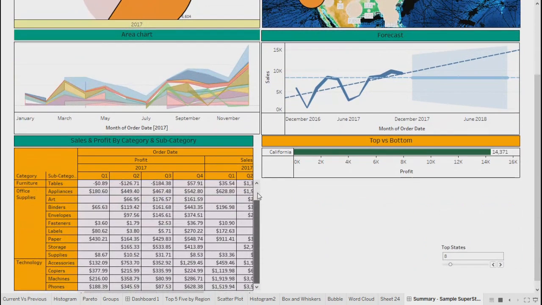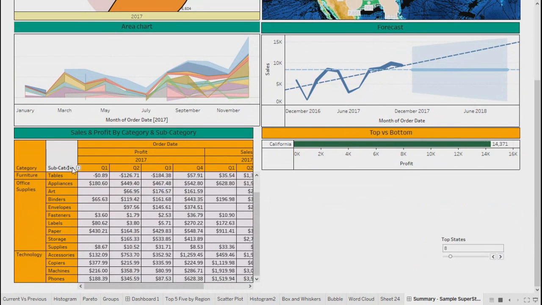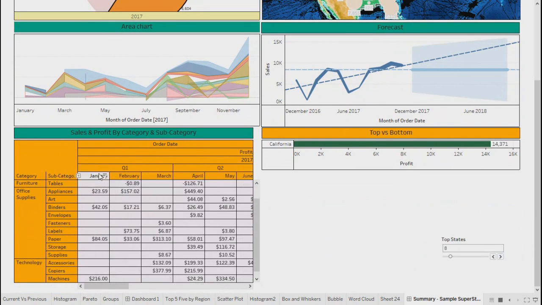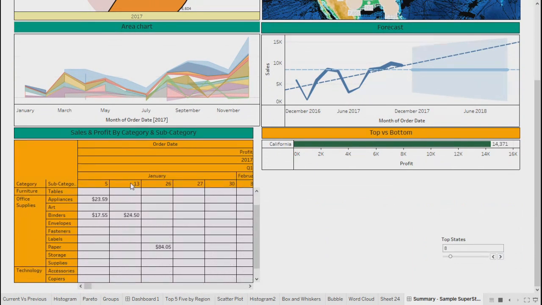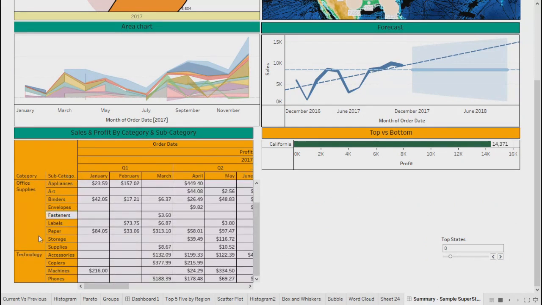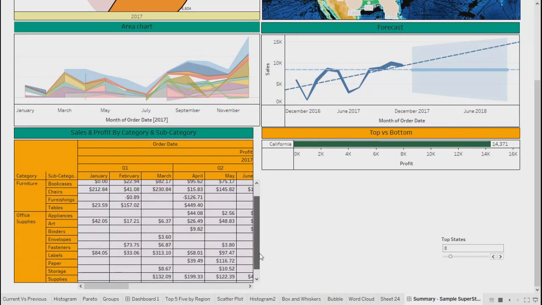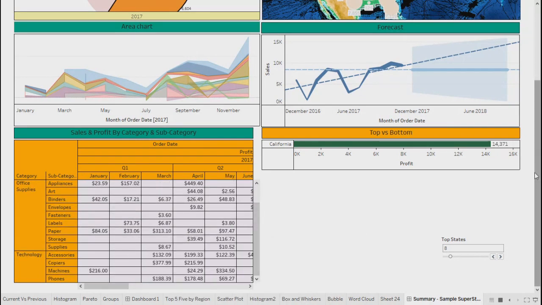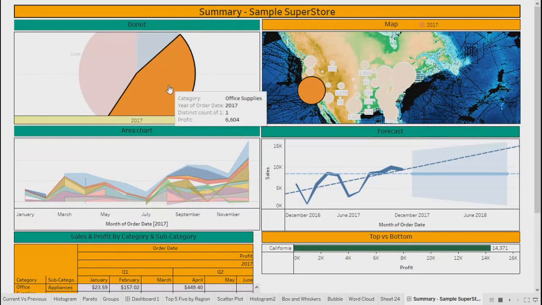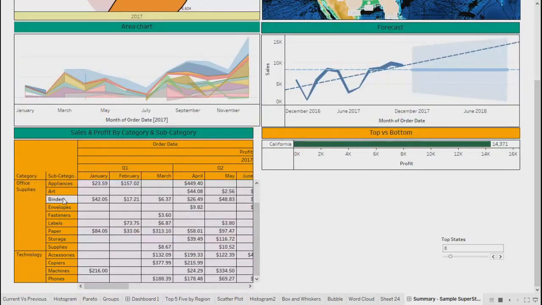You can drill it down further to quarters, months, or weeks also. That is what you can see, the detailed information related to office supplies. But one thing over here in this table, it shows data for all.